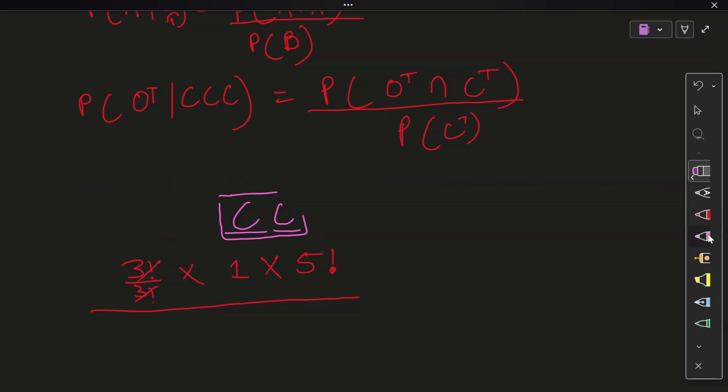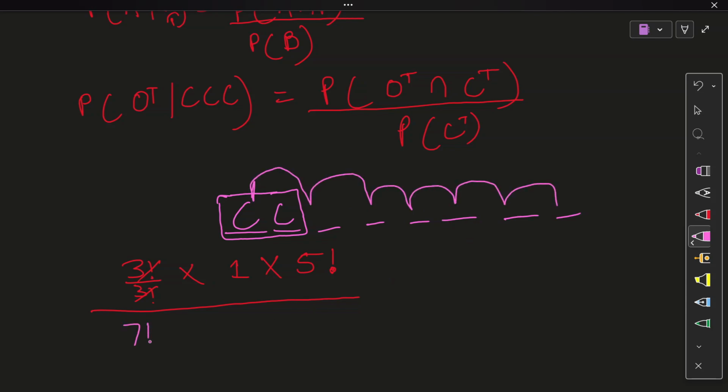So only putting the C's together now. So that's going to be 1, 2, 3, 4, 5, 6, 7, 8. So 1, this whole box, 2, 3, 4, 5, 6, 7. So that's going to be 7 factorial. Inside the box is just going to be denoted as 1, right? Because 2 factorial divided by 2 factorial, because both of these move around to give the same arrangement. And again, if it's a conditional probability question, even though it is a probability plus factorial question, we will still give the different arrangements as our answer.